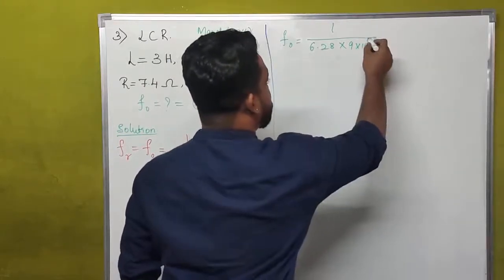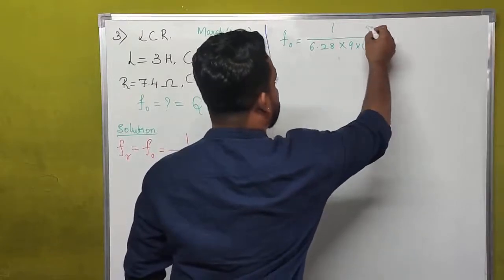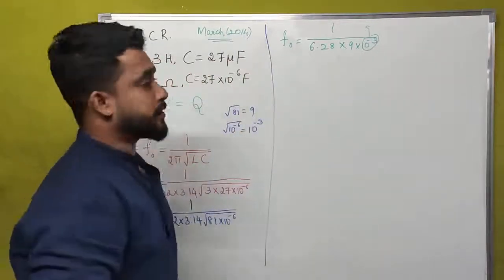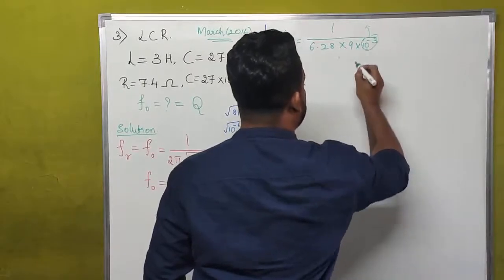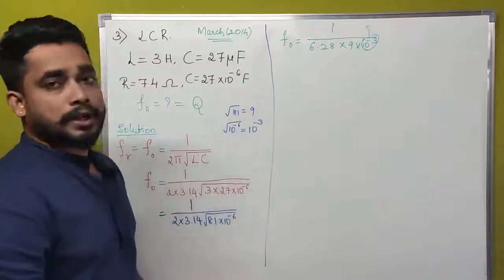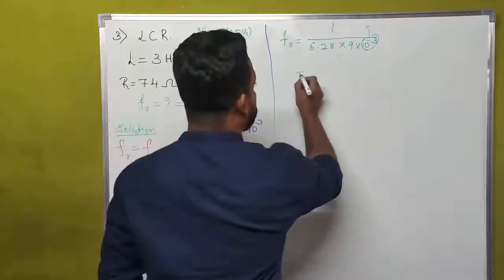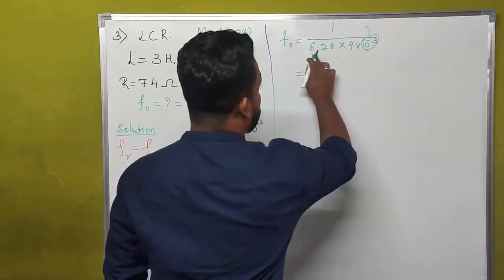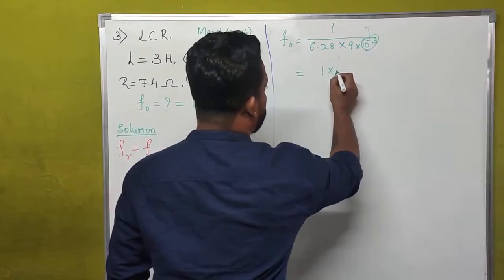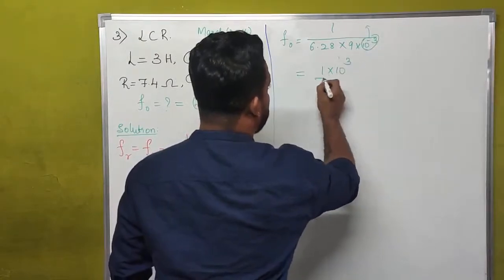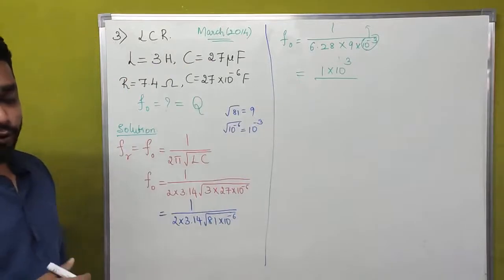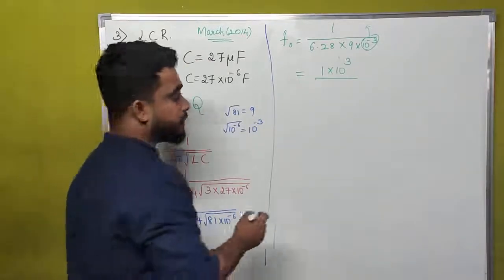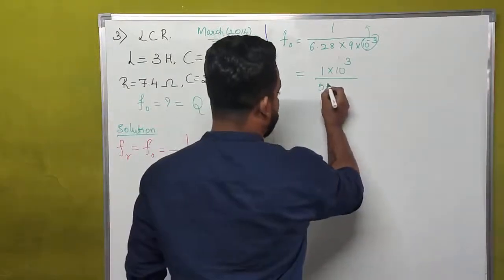If we send this minus 3 to the numerator of the equation, what will it become? 10 to the power of minus 3 has to be sent to the numerator of the equation. The sign will change. Then 1 into 10 to the power of plus 3 divided by 6.28 into 9. What is the value of 6.28 into 9? That is 56.556.